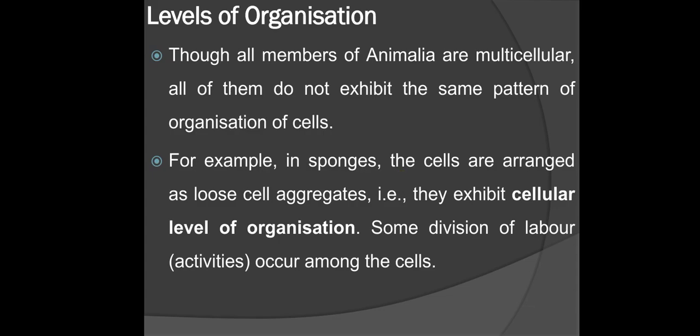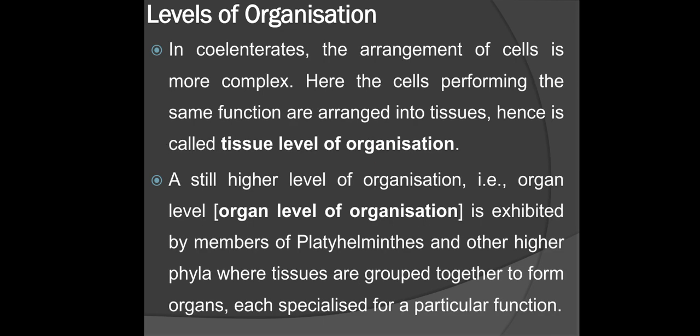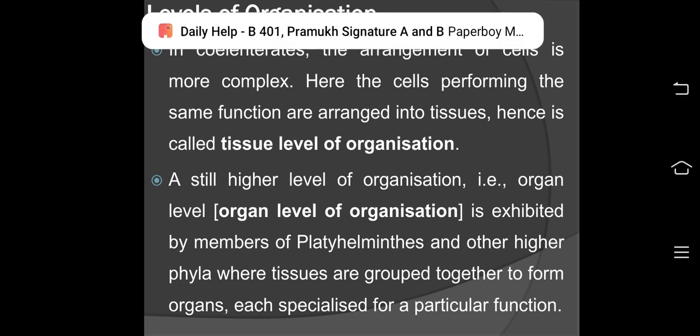Now the first is levels of organization. Though all members of Animalia are multicellular, all of them do not exhibit the same pattern of organization of cells. For example, in sponges, the cells are arranged as loose cell aggregates. They exhibit cellular level of organization. Some division of labor occurs among the cells. In coelenterates, the arrangement of cells is more complex.